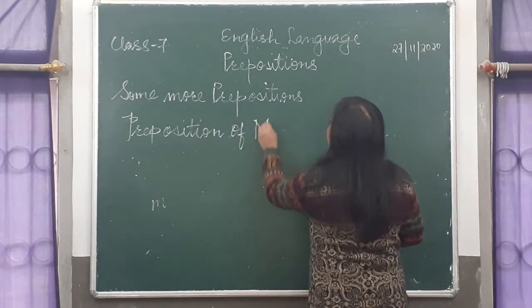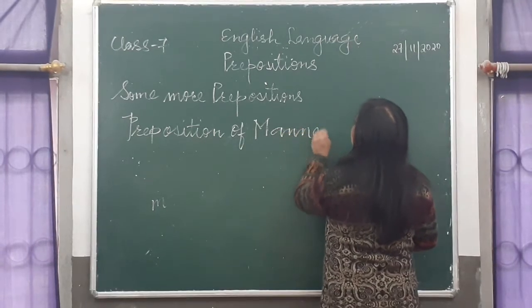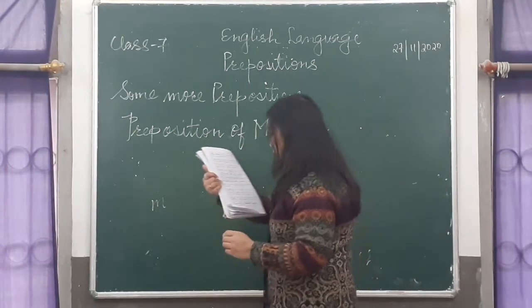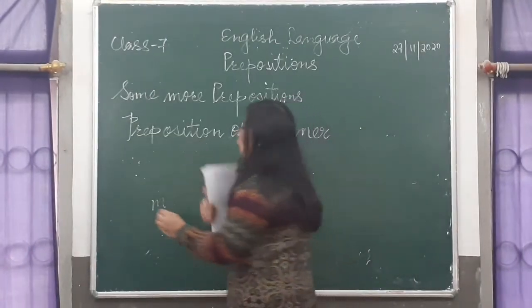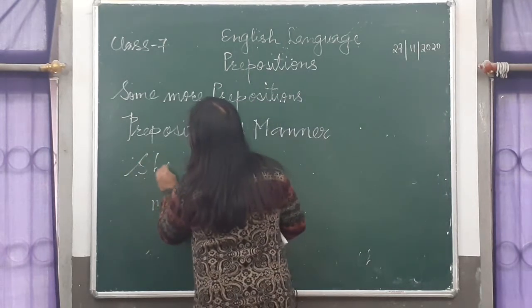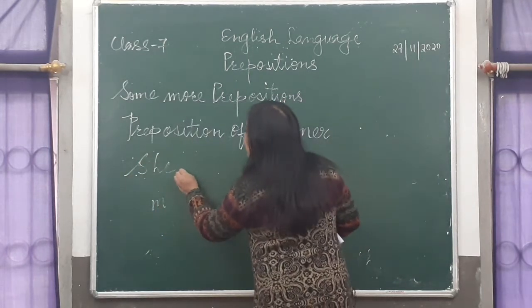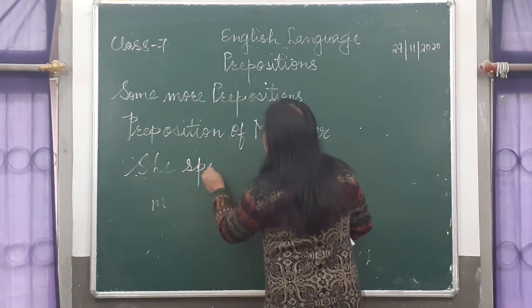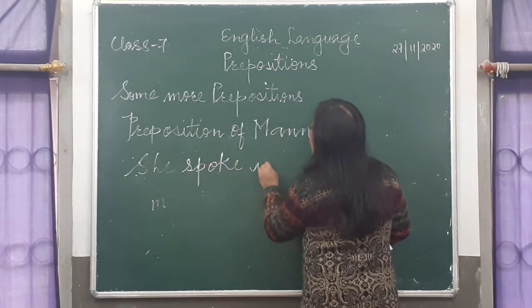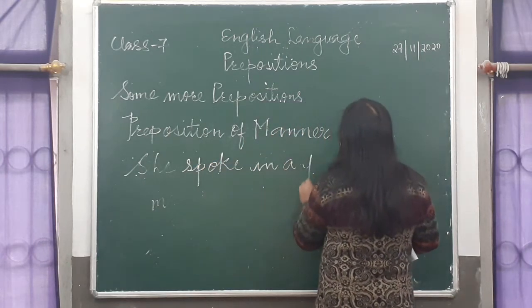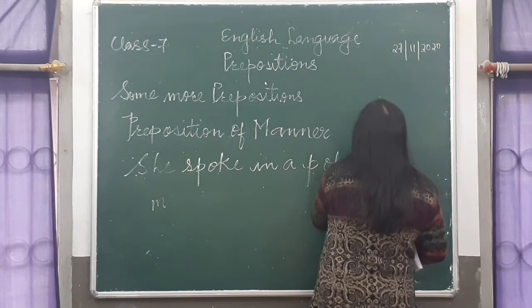Preposition of manner. Now see the example. She spoke in a polite manner. What kind of a manner? Polite manner. She spoke in a polite manner.